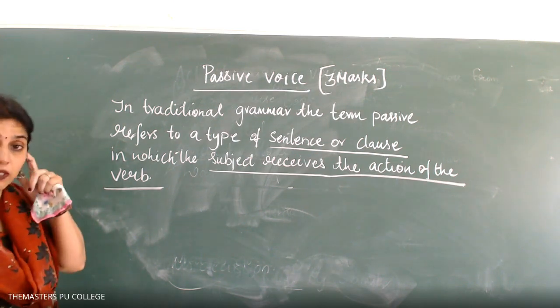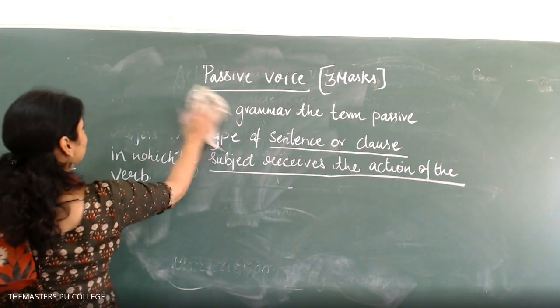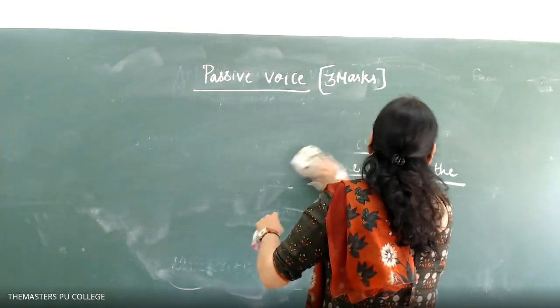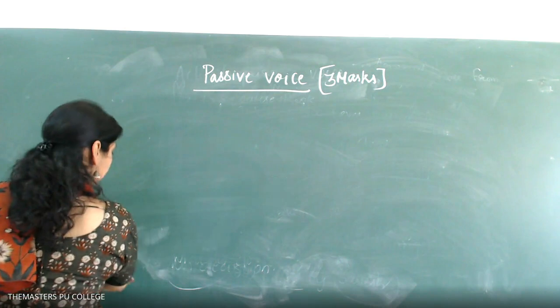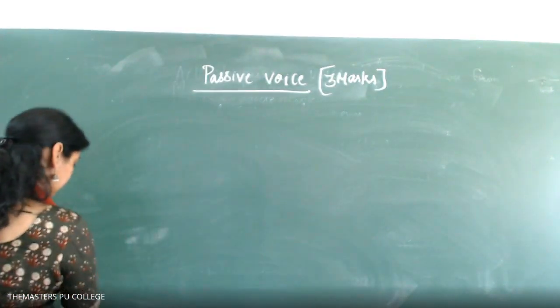Are you done with it? So I'll give you one chart. It will be easy for you to understand. Take this chart.